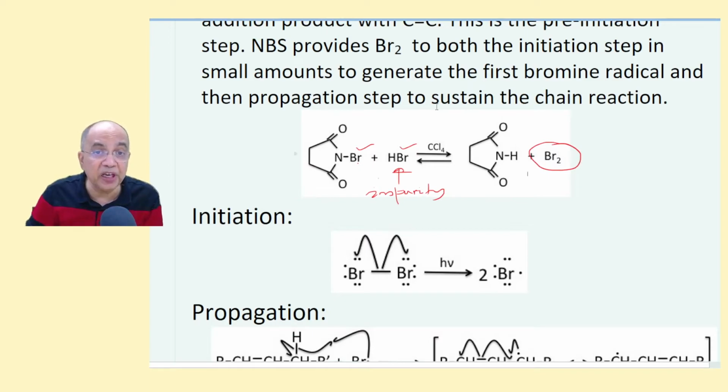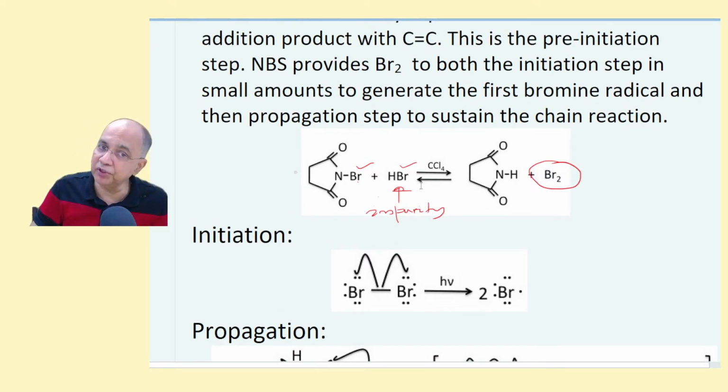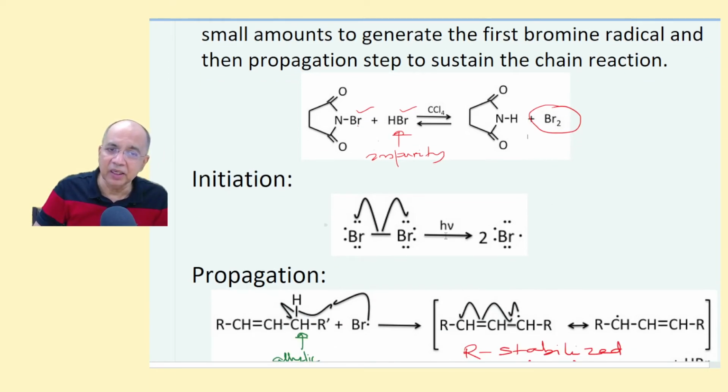This is the pre-initiation state. Whenever you add these two in carbon tetrachloride solvent, bromine is formed in very small quantity in a systematic, programmed, steady manner. Then sunlight will be irradiated, and this bromine will break down.